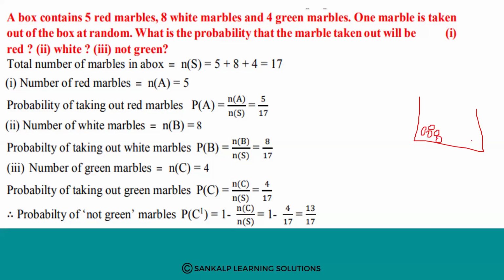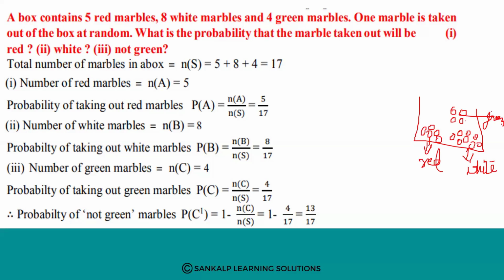Next, 8 white marbles are there. Consider these are white marbles, and 4 green marbles are there. So this is red marbles, and these all are white marbles, and these are green marbles.